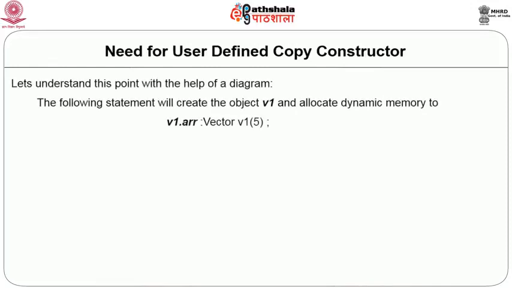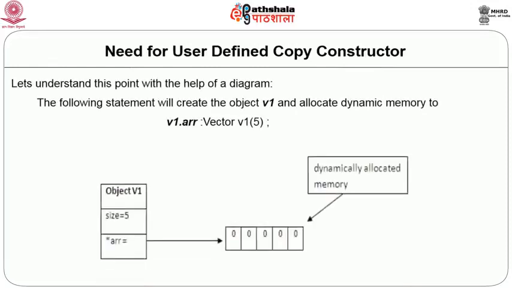Let us understand this with the help of an example. Now, let us say we create a vector variable V1 with size 5. In that case, the memory allocated to V1 will be for storing the integer size and the address of the vector for which the memory is allocated using the new operator. But the memory allocated using the new operator will not be inside the object, it will be given memory in the heap outside the object. So, the vector lies outside the object. Though this approach is memory efficient, to some extent it violates encapsulation and data hiding.